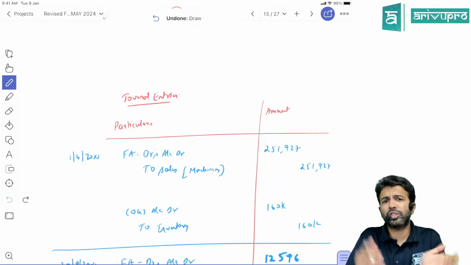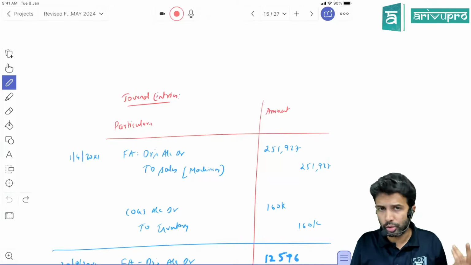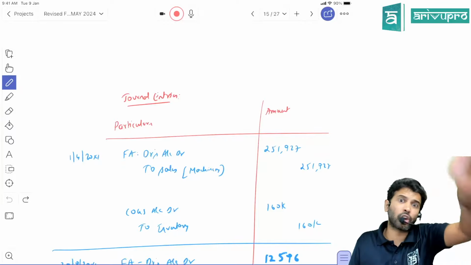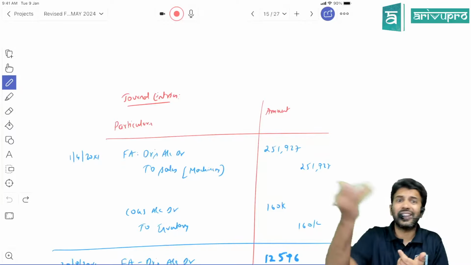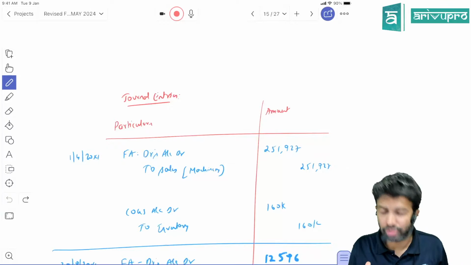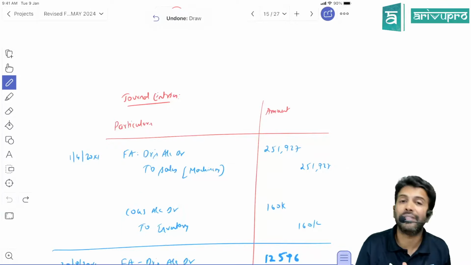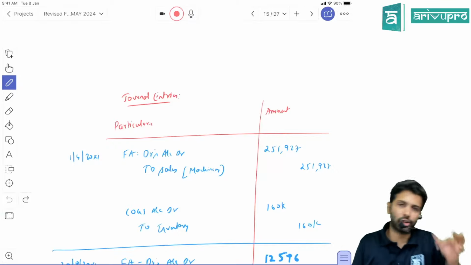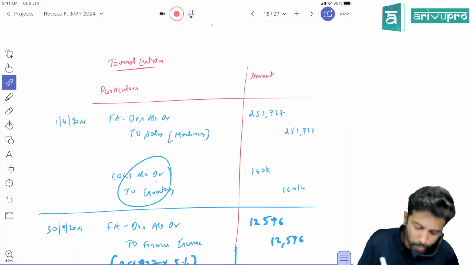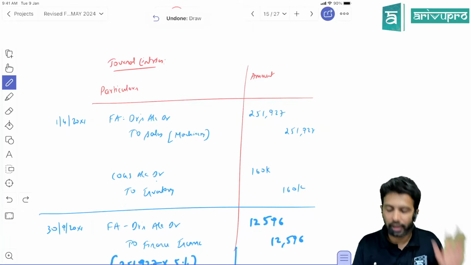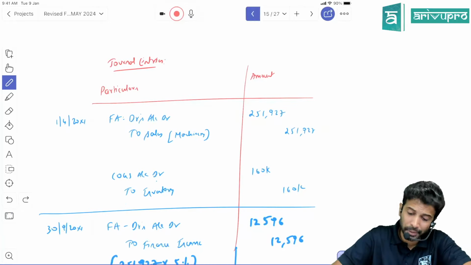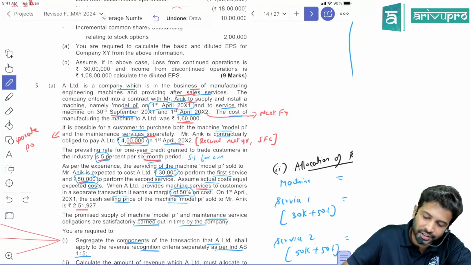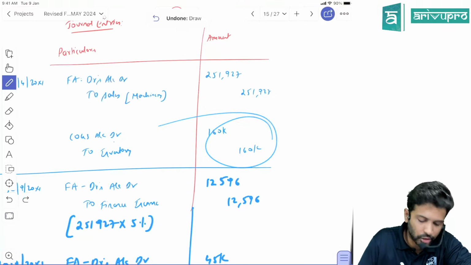Now this machinery is a goods. Whenever you sell the goods, your inventory balance will reduce. Inventory is an asset, so it should reduce. So the entry is cost of goods sold to inventory, because closing stock is shown in your SPL as COGS. Hence, COGS account debit to inventory account. And inventory is shown not at the selling price, but at the cost price, which is 1,60,000. So this entry you will pass to the extent of 1,60,000.